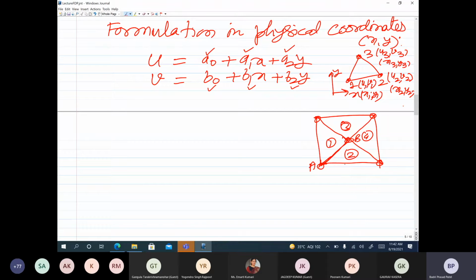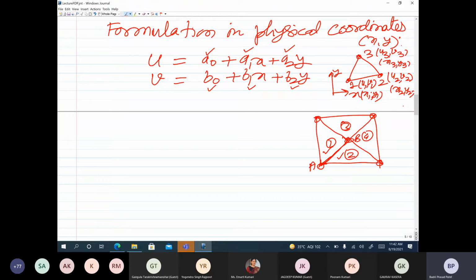What it means is that if we find the variation of U along AB from element 1, and we find the variation of U along AB from element 2, the two must be the same. Then there is a continuity of U, and similarly for V. So that is the meaning of compatibility.